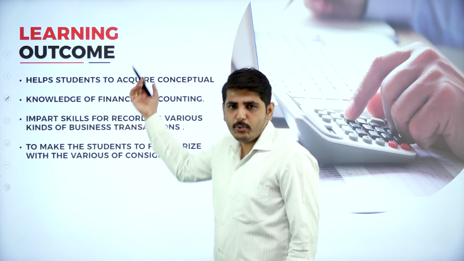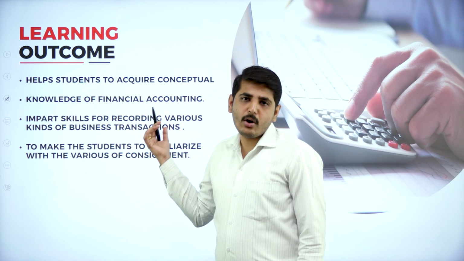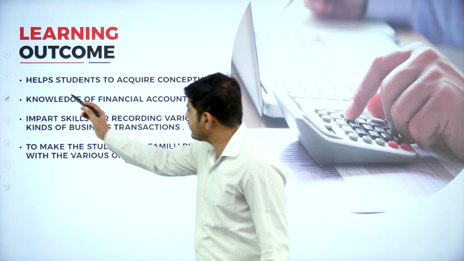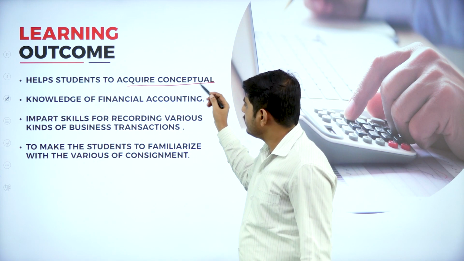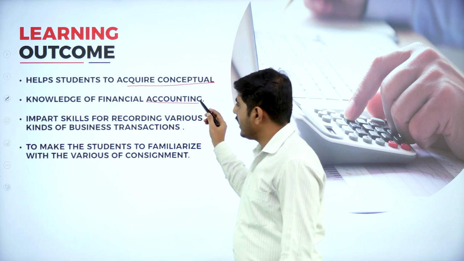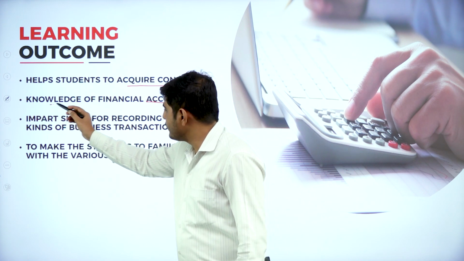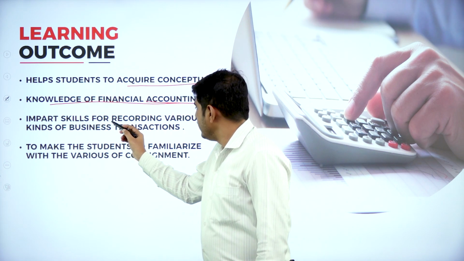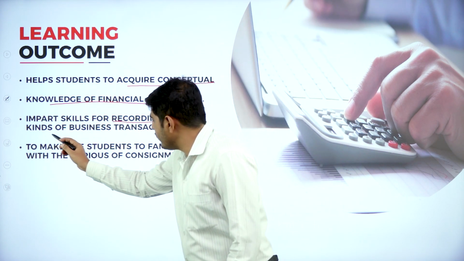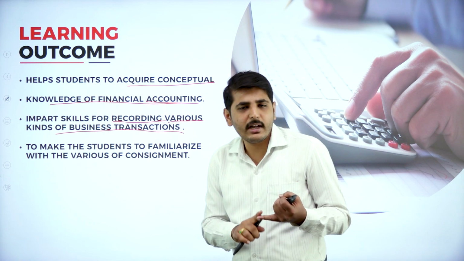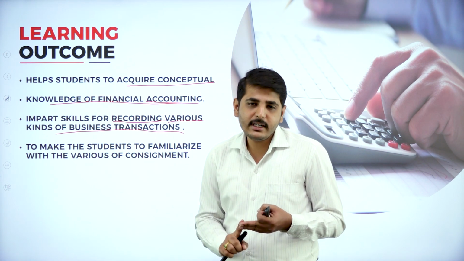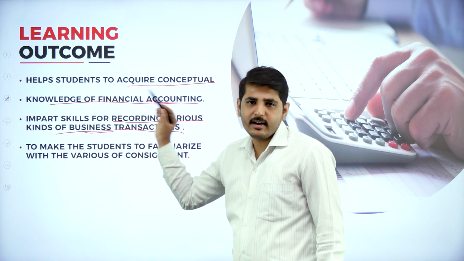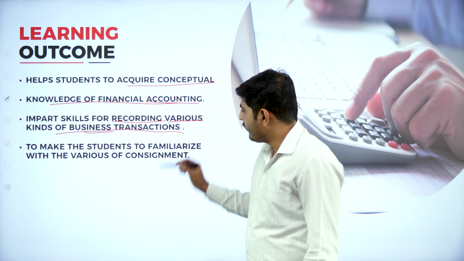Next one. So what are the outcomes? What are the objectives or outcomes you get from the learning of financial accounting 2? It helps students to acquire conceptual knowledge of financial accounting. Next one, impart skill for recording various kinds of business transactions. For example, non-trading organization, consignment, royalty, hire purchase system, installment system. So these are the various business transactions you'll understand from preparing financial accounting 2.